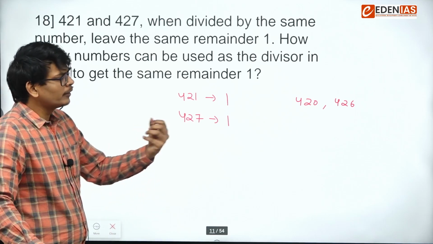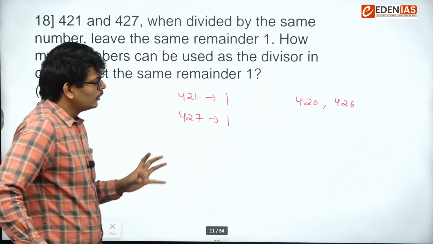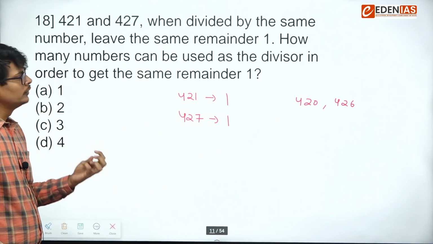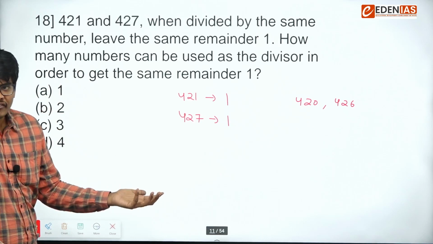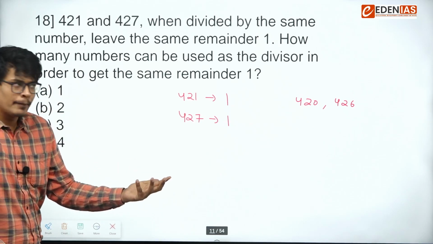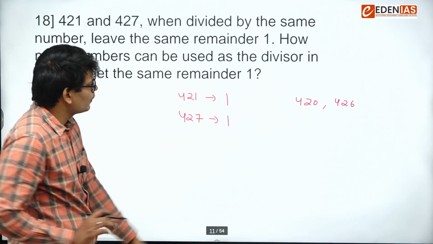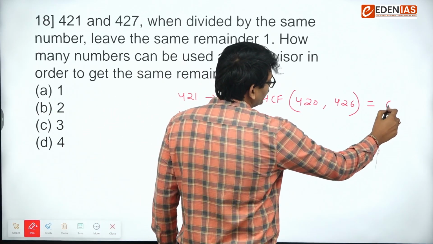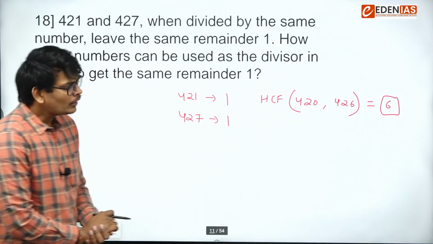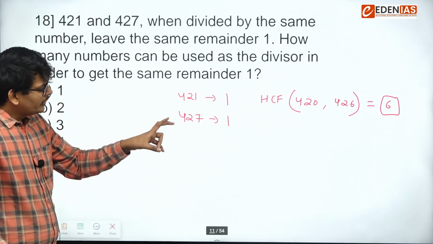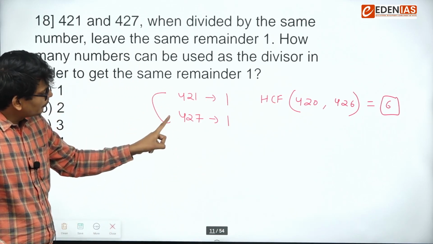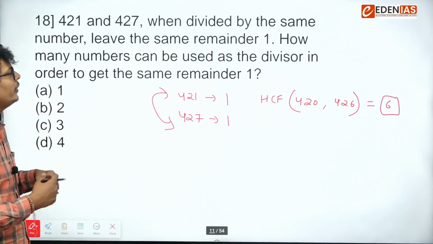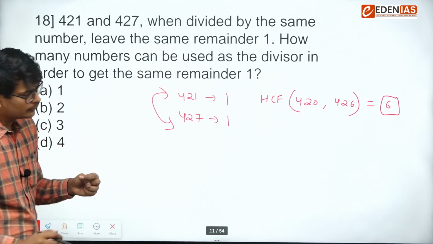So we have to find out a number which divides these two numbers. So this is a direct application of HCF. We have solved similar kinds of questions where I have discussed HCF application as well as LCM application. So this was based on HCF. We have to take the HCF of these two numbers, which will come out as 6. So 6 is the number which when it divides these two numbers you will get remainder as 1. But the question says how many numbers can be used. So 6 is one of the numbers.